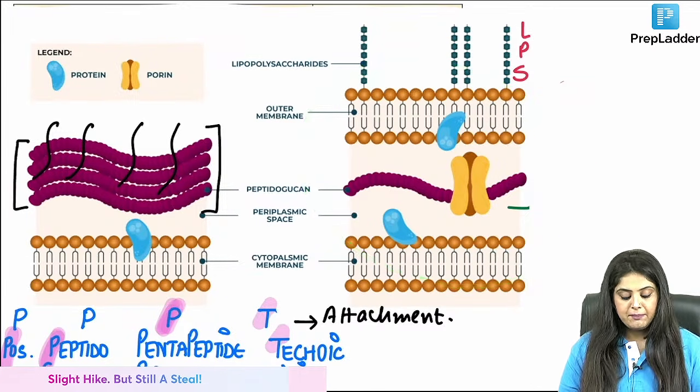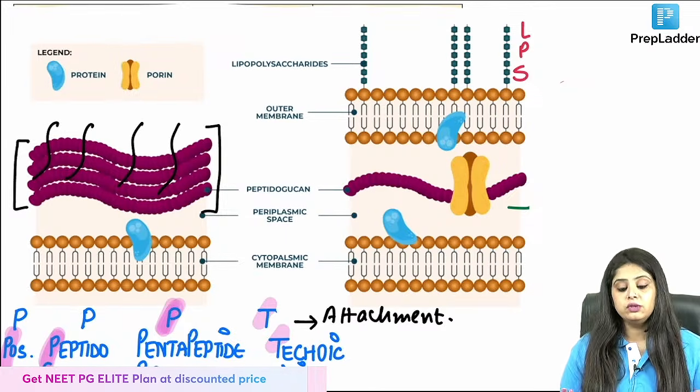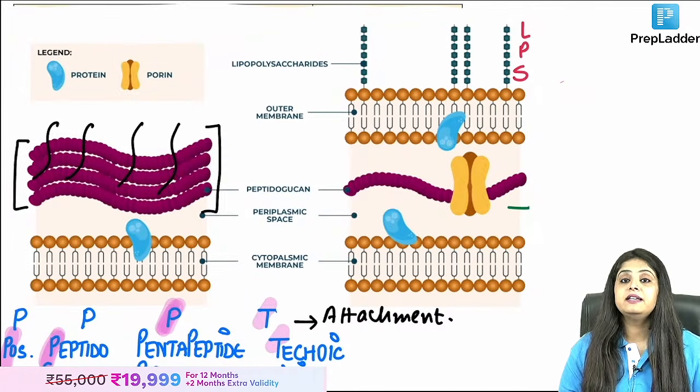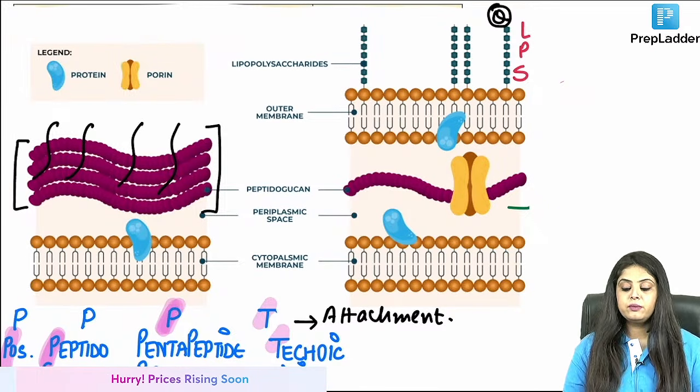Ma'am, obviously in gram negative peptidoglycan is not going to be there. It's very, very thin. So hota kya hai? What do I see in gram negative? It is lipopolysaccharide. They will ask you, this is a previous year question again. What is previous year question?